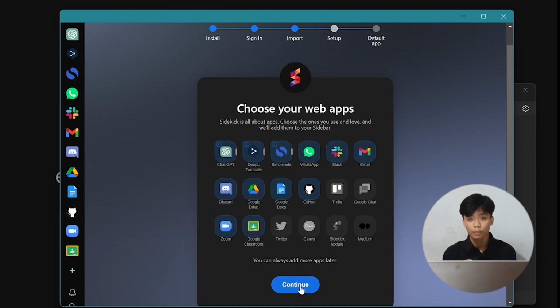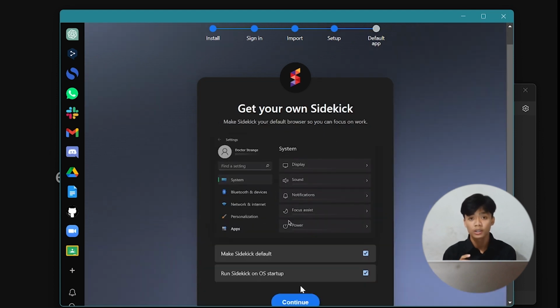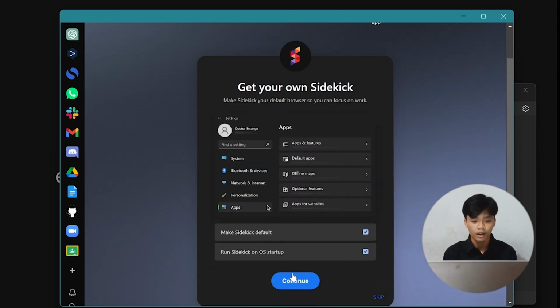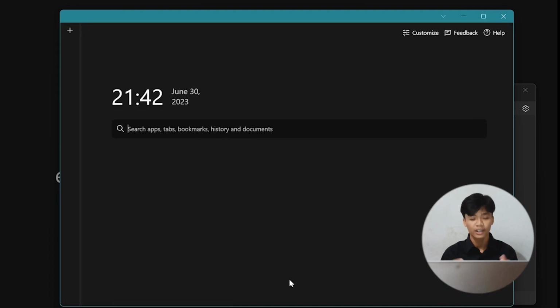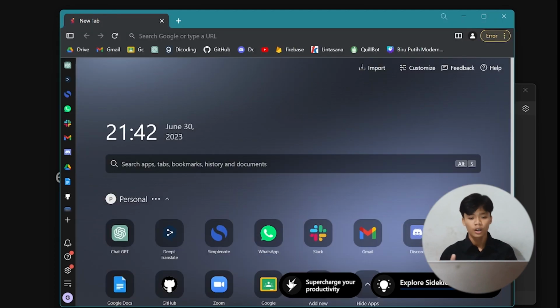After the import process is done, we are directed to choose some applications. We can choose some applications that will be used in Sidekick. Then set Sidekick as our default browser. Finally, we can use this browser to make our tasks more organized. After all those steps, you can finally use the Sidekick browser.